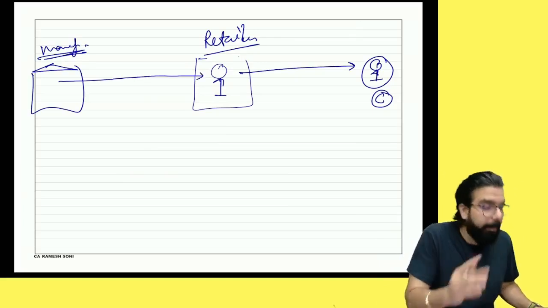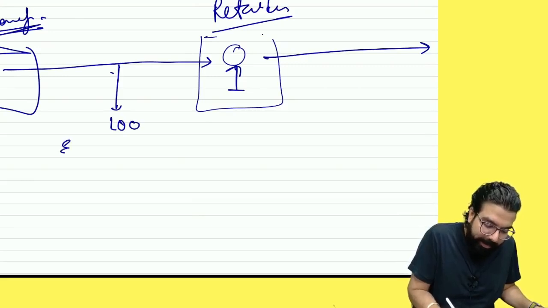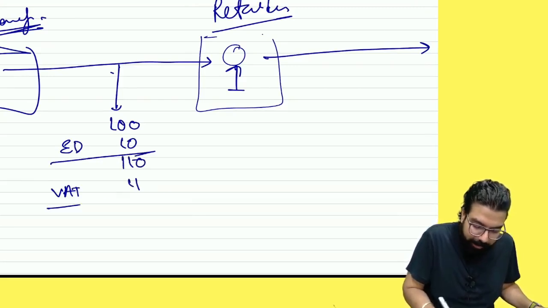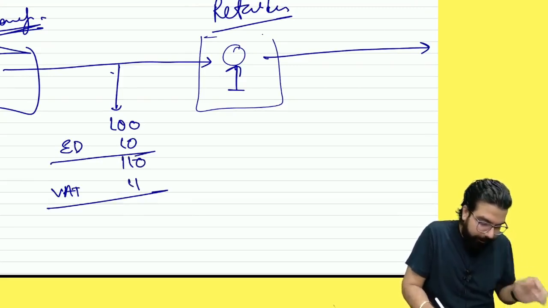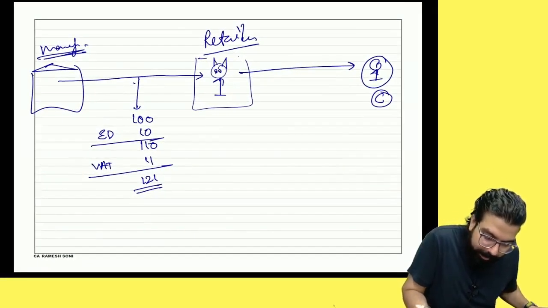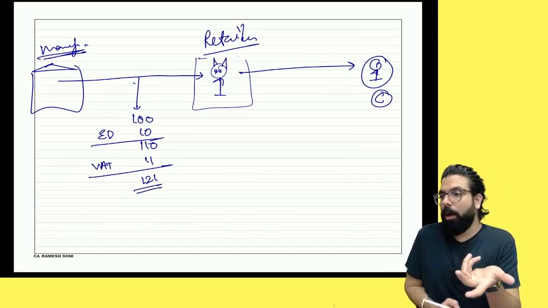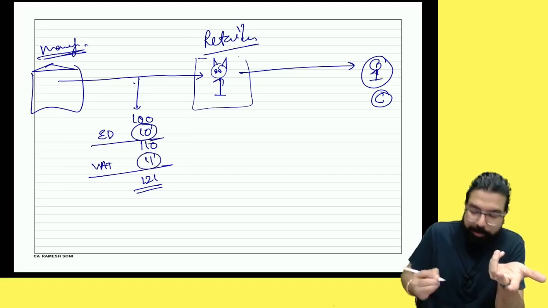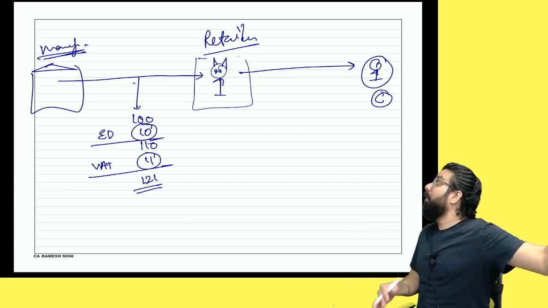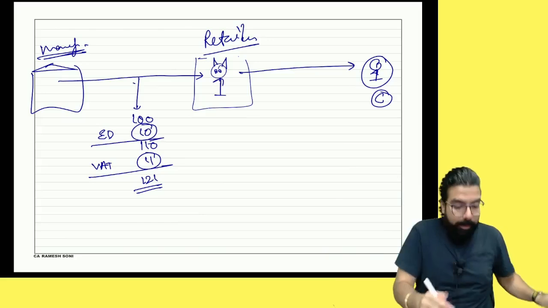The manufacturer sold the goods to me, people over here, at 100 rupees. He charged me excise duty of 10 rupees. 110. He charged me VAT of how much? 11. Ultimately, how much did I pay? 121. Tell me one thing. Me as a retailer, did I become the bakra? Yes or no, everyone? Did I pay 10 rupees and 11 rupees? What will I tell the government? Sir, when I sell to the consumer, I will make the consumer the bakra. You made me only the bakra. Yes or no, everyone?